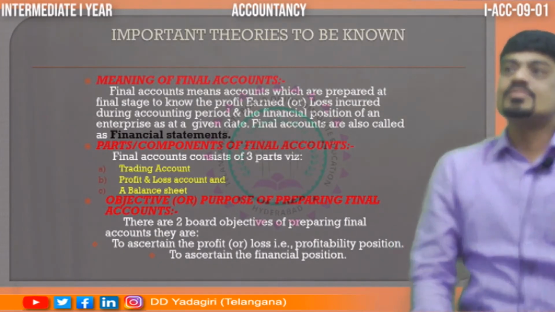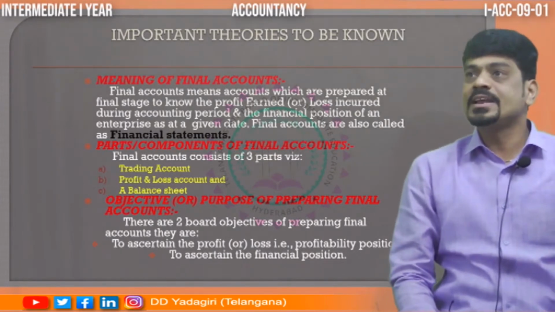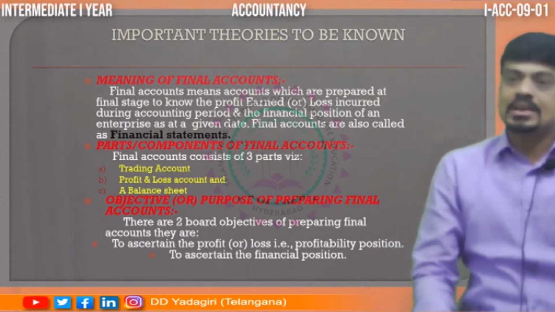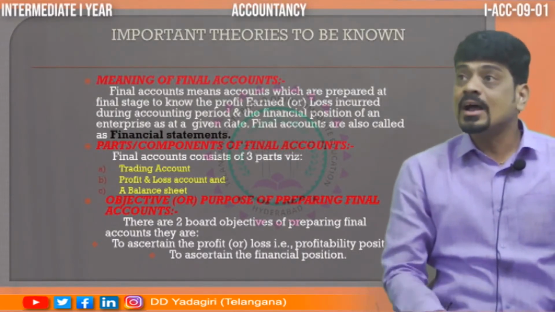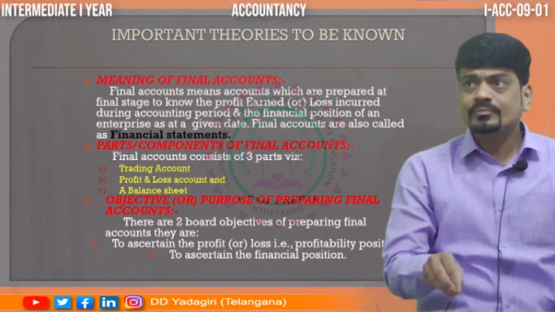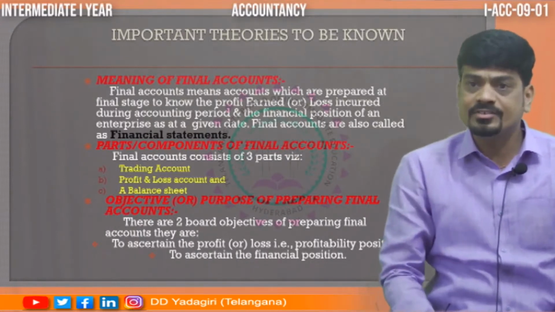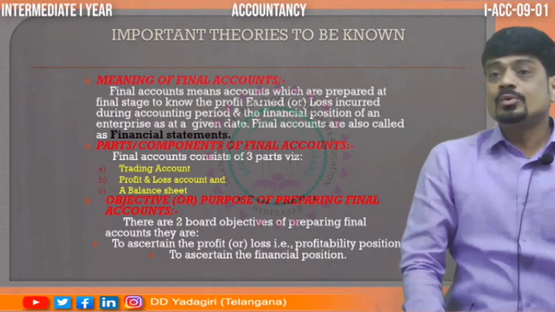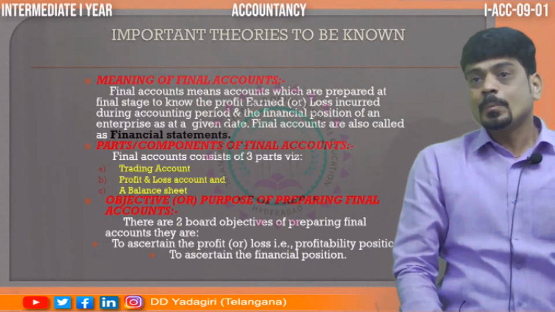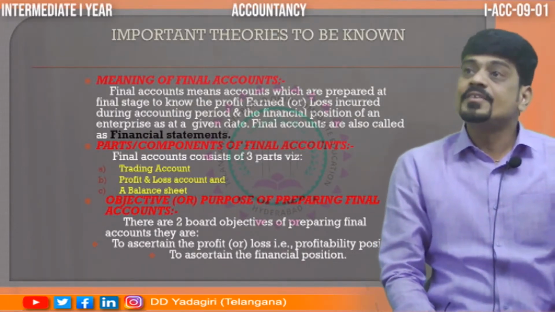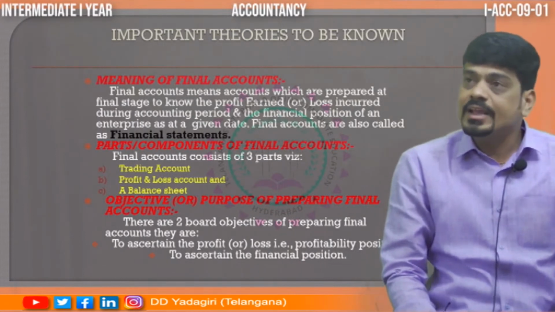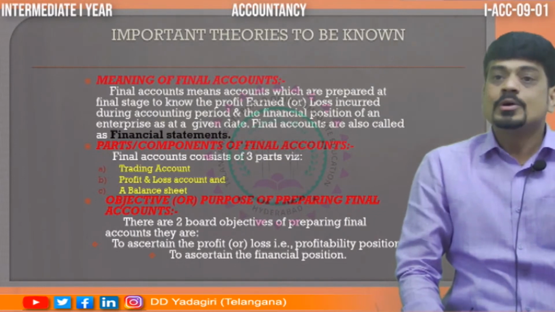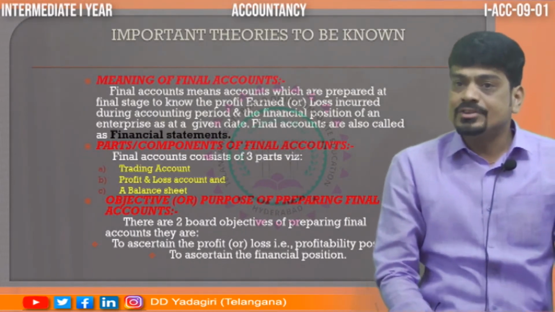So, here comes the basic theory of your final accounts. So, once again, meaning of final accounts. They are the accounts which are prepared at the last stage, called the final stage of finding out the profit or loss, and they are also called financial statements. And they comprise of three parts. One is your trading account, profit and loss account, and balance sheet.